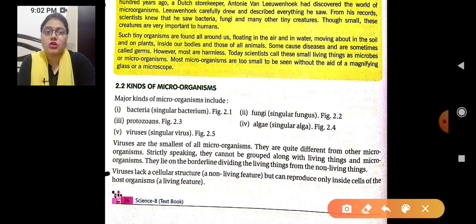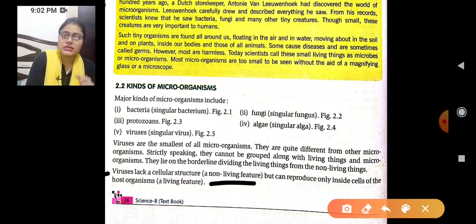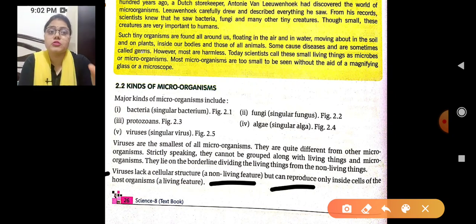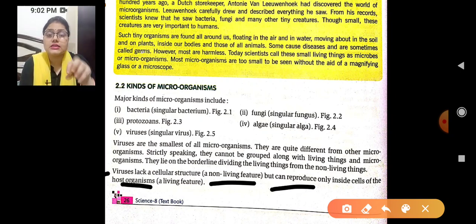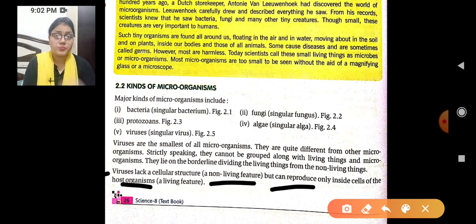Further, viruses lack a cellular structure, which is a non-living feature, but they can reproduce only inside the cell of a host organism. They cannot reproduce on their own; they need a host organism.